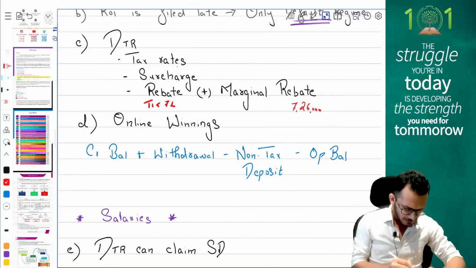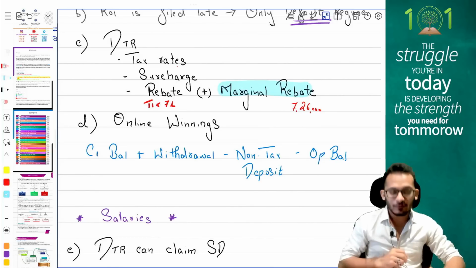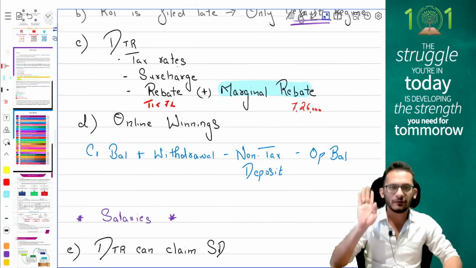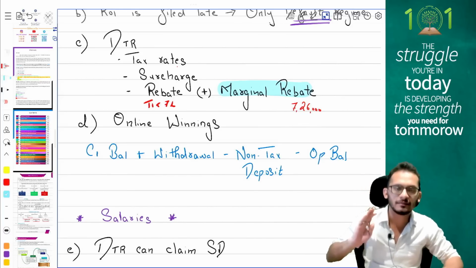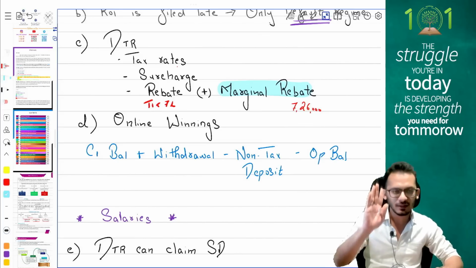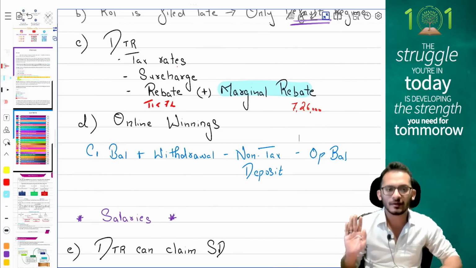It has not been tested till now, till September also. Therefore, this will come in exam in the current year. Mark my words. Look for that income which is very close to 7 lakhs in default tax regime, either in an MCQ question or a full-fledged question. Please make sure that you apply marginal rebate concept on that.